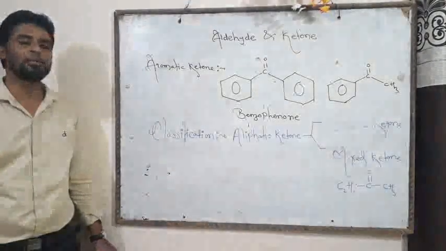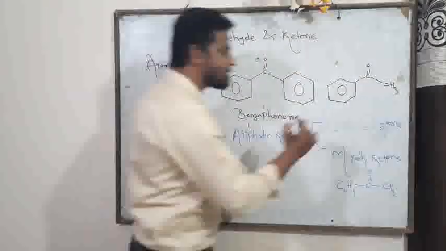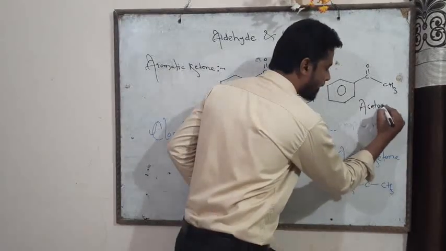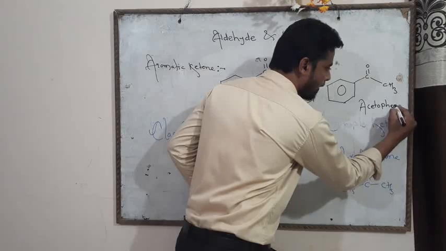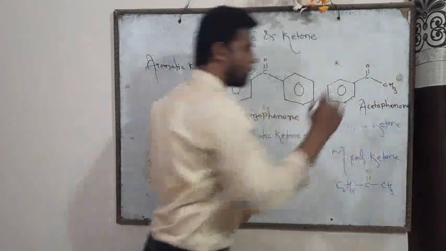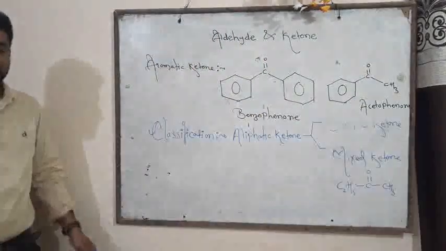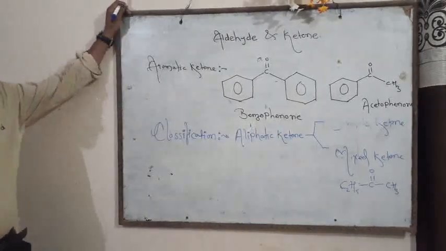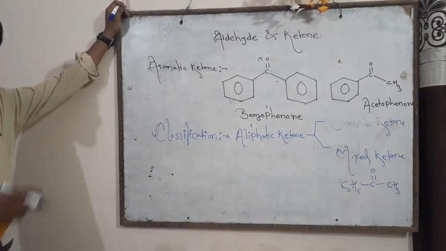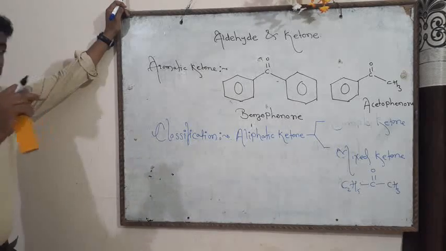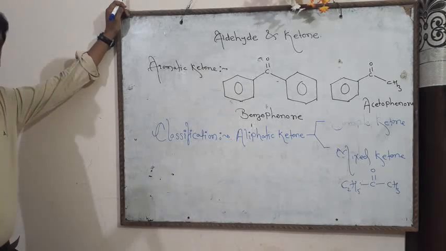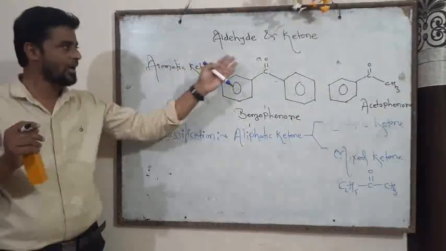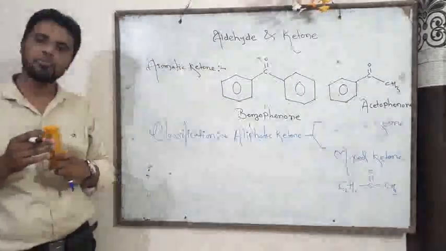The other name of this compound is acetophenone. This is called methyl phenyl ketone or acetophenone. Okay. Now friend, these are just the classification of ketone. Now we move to the last topic, that is the nomenclature of ketone.